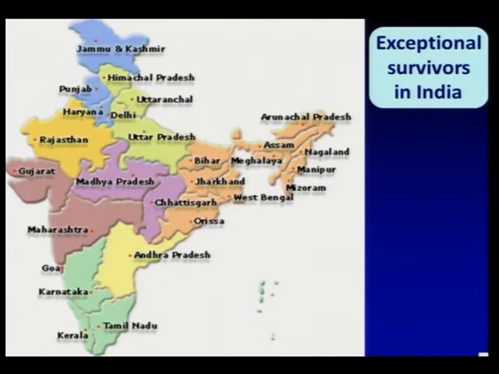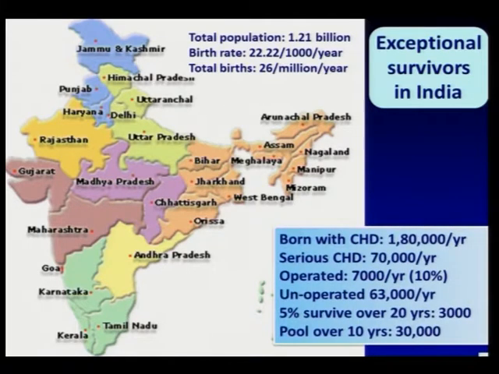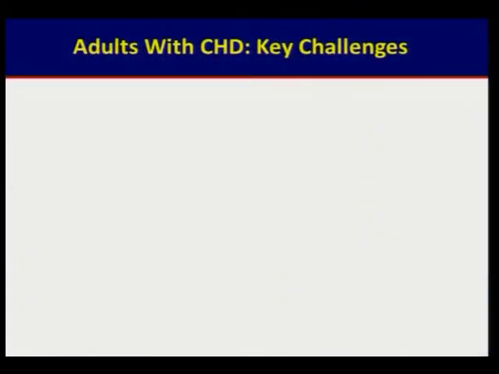So these are really exceptional survivors, although they take us by surprise, but they are not the majority. However, in India, the population being so large and the birth rates being so high, we expect that these complex anomalies are not uncommonly seen by adult as well as pediatric cardiologists. Even if we take survival of only 5% who would survive with these complex abnormalities, we are still likely to see a huge pool of these complex anomalies. So although they are rare, they are still seen in India. That's the point I was trying to make.